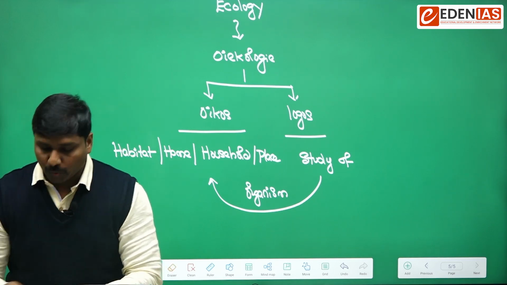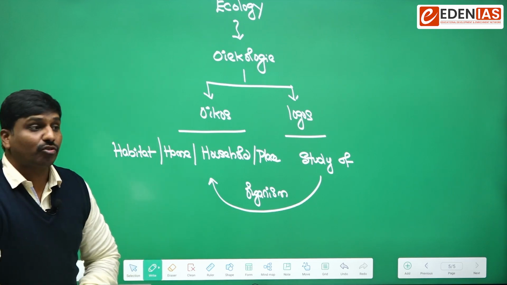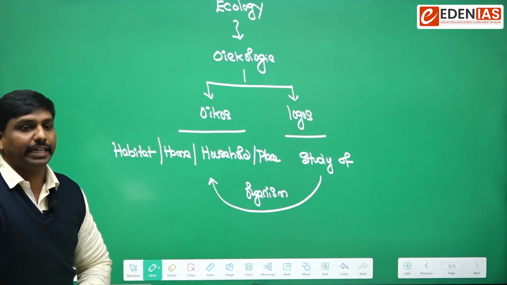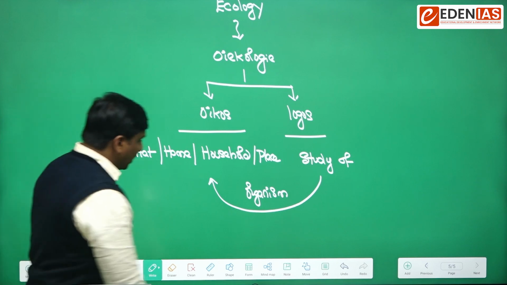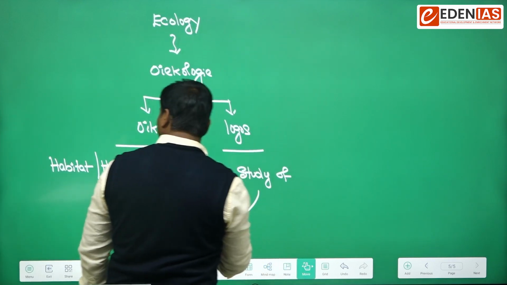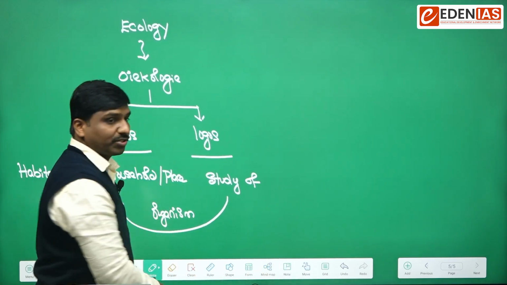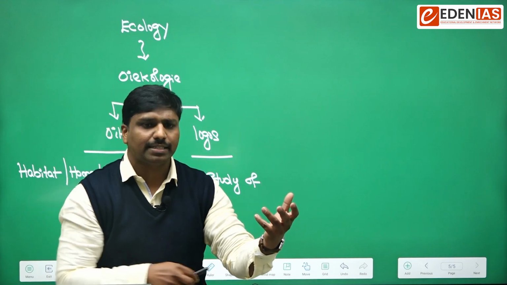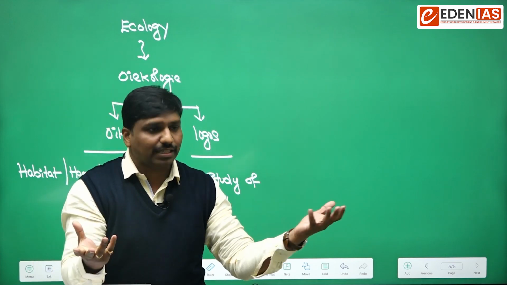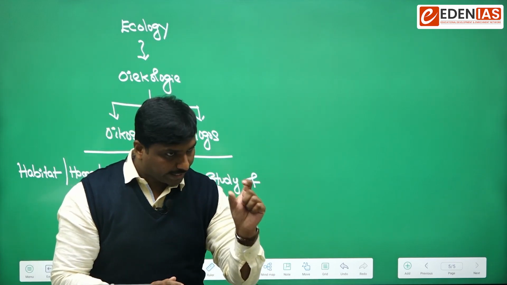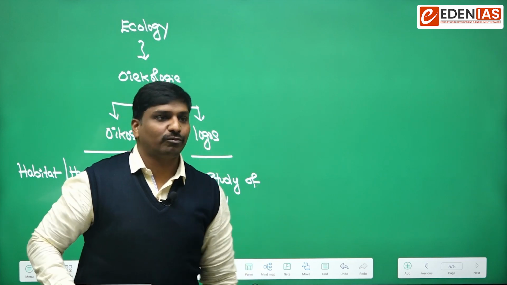Okay, so if we further try to elaborate the meaning of ecology, in environment we have said that there would be various organisms, isn't it? An organism would be there, and the various things that surround it are nothing but the environment.